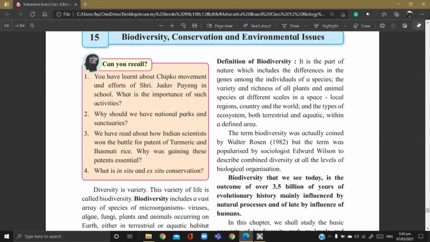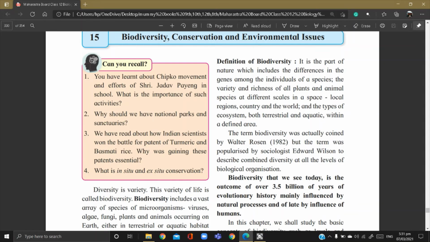Okay. Now, the term biodiversity was actually coined by Walter Rosen in 1982. This term was given by Rosen, but it was popularized by the sociobiologist Edward Wilson, to describe combined diversity at all levels of biological organization.